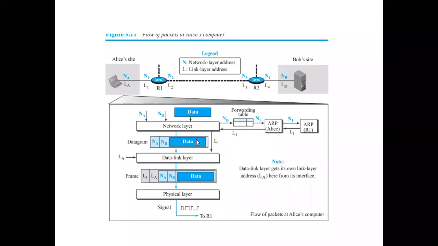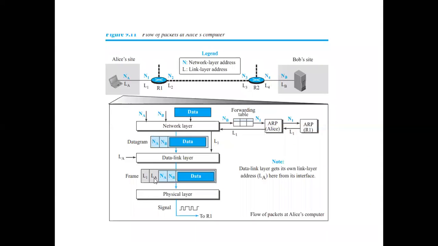So this datagram will be sent to the data link layer. The data link layer will use the link layer address of the sender, that is LA. Correct. So now along with this datagram, you are going to append both the link layer address of the sender, as well as the next node.